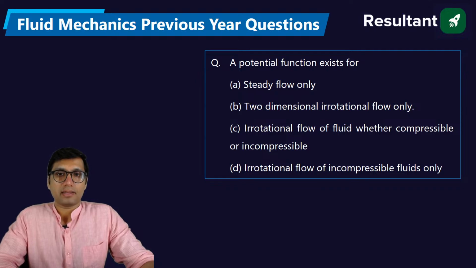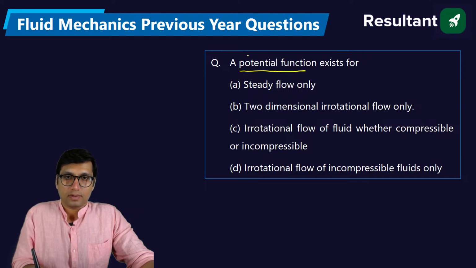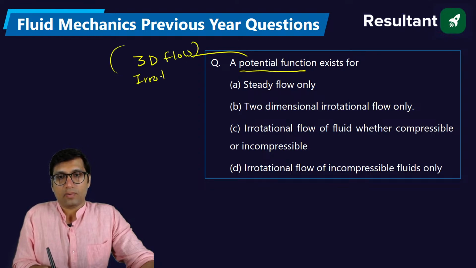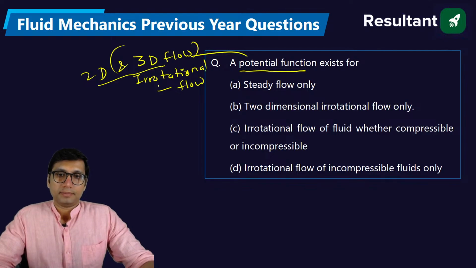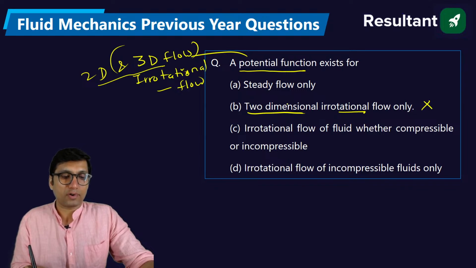A potential function exists for. What is the condition for a potential function to exist? A potential function exists for irrotational flow, and it exists for both 2D and 3D flow. So what is the right answer for this question? Two-dimensional irrotational flow only. This is not correct because it is not applicable only for two-dimensional. It is applicable for 2D and 3D both.